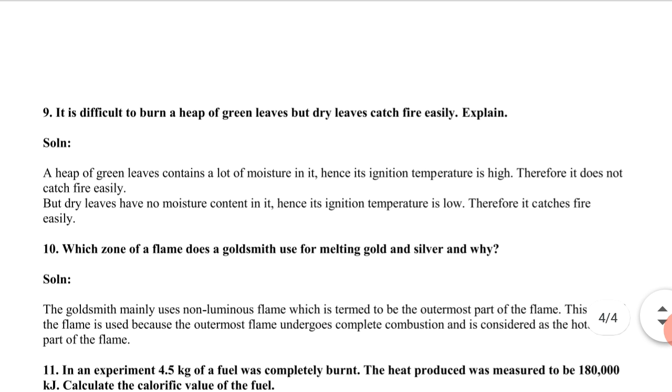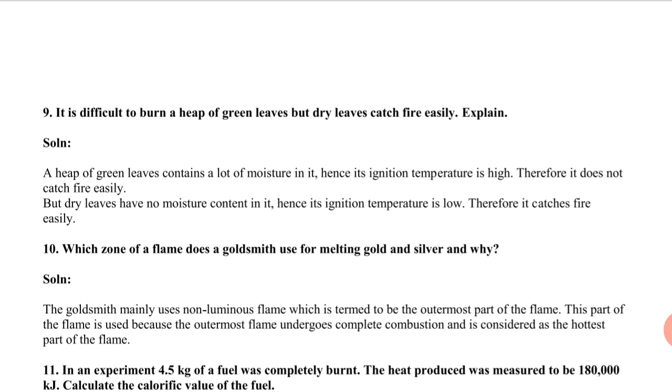Next question. Which zone of a flame does a goldsmith use for melting gold and silver? Why? The goldsmith mainly uses the non-luminous flame. It is the outermost part of the flame. This part is used because the outermost flame undergoes complete combustion and is considered the hottest part of the flame. That part is the bluish colored part, the outermost zone of the flame.